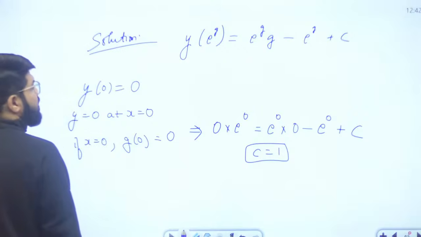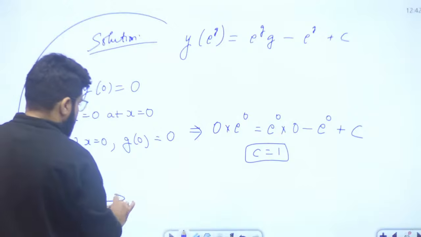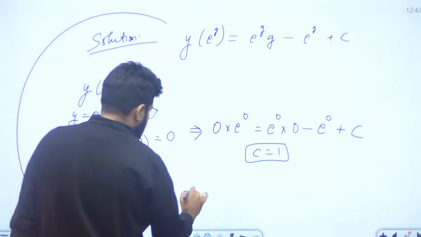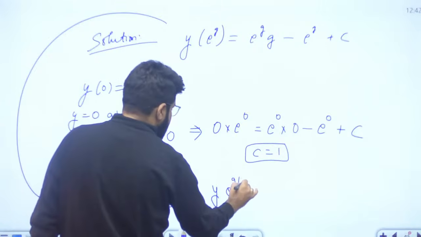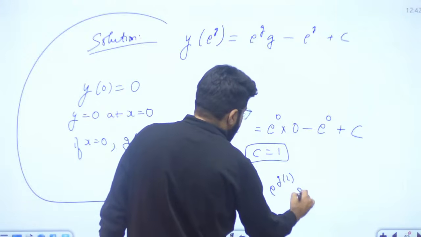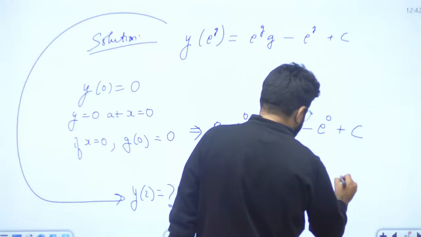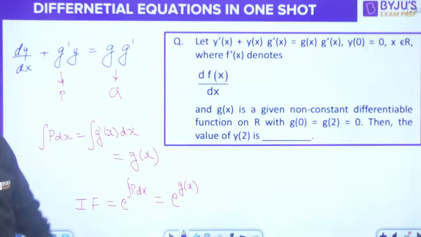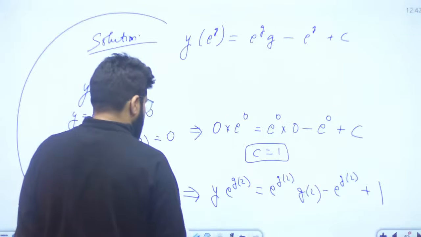Now I need the value of y(2). For y(2), y into e raised to the power g of 2 is equal to e raised to the power g of 2 into g of 2, minus e raised to the power g of 2, plus constant, and the constant is 1. That is why they have given the value of g(2) also. Sir, what is the value of g(2)? That is also 0.